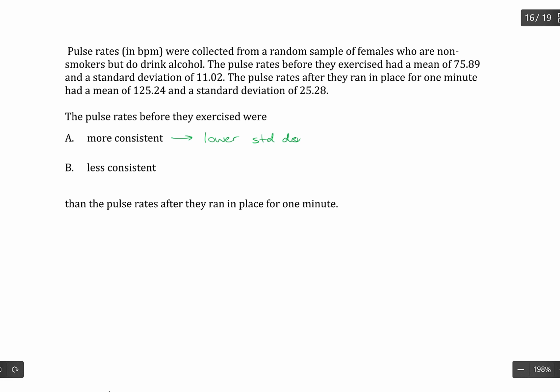The reason for that is because standard deviation, of course, measures how spread out your data is. So if your data is not very spread out, if it's consistent, then you have a low standard deviation. Data that's less consistent, so it's not as consistent, is data that's more spread out. So you have a higher standard deviation in that setup.